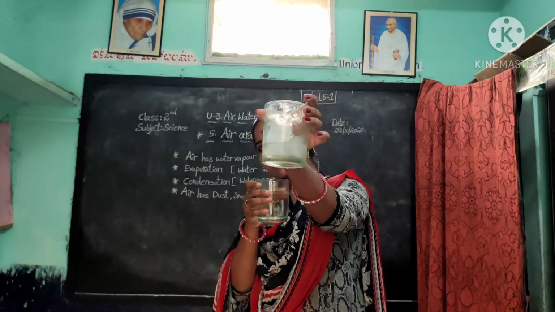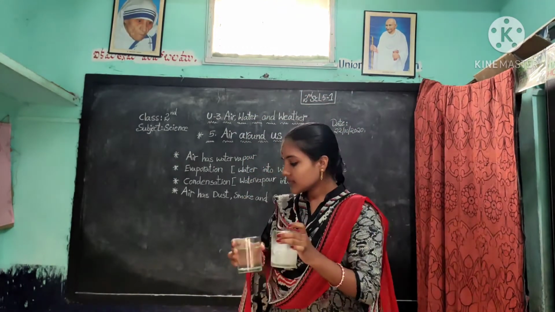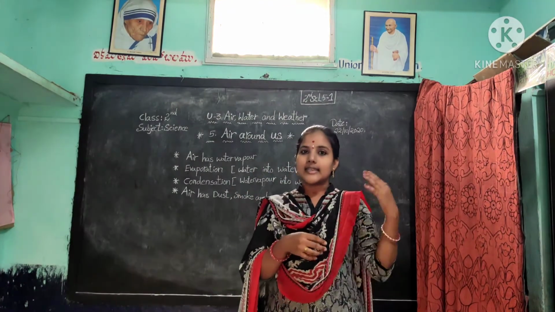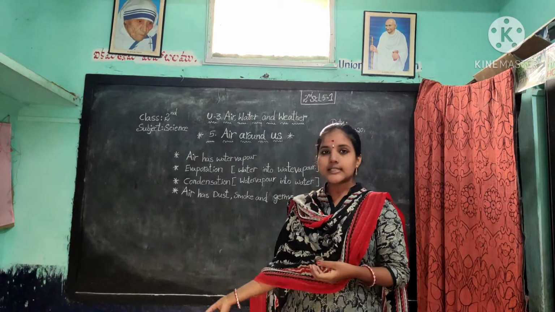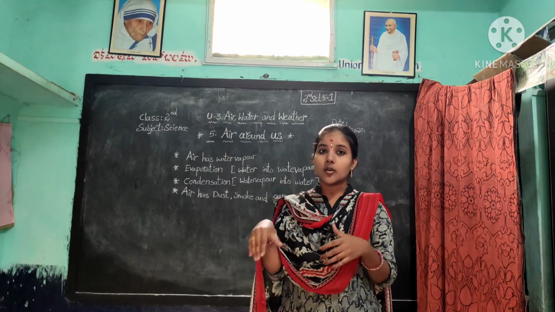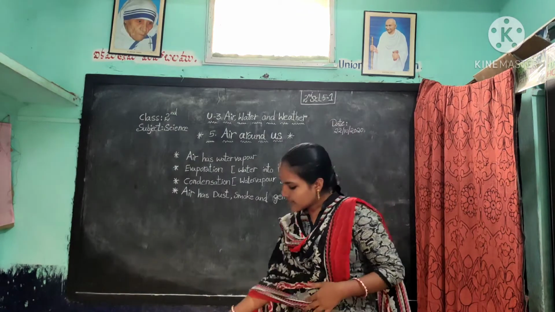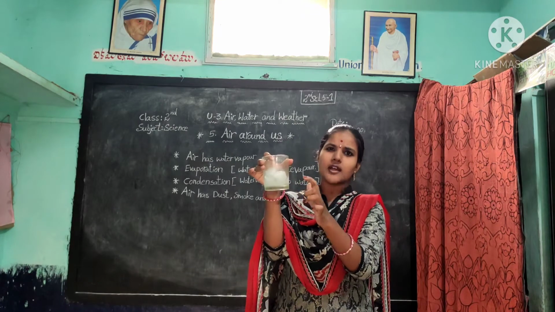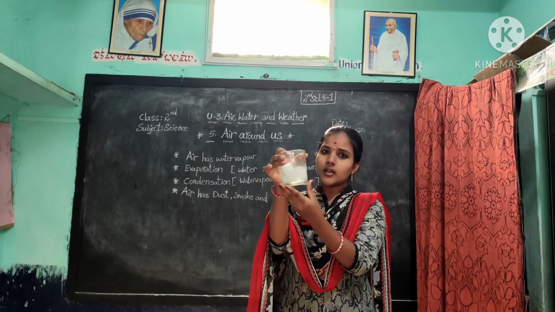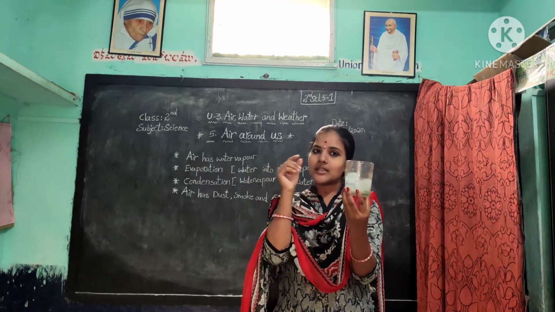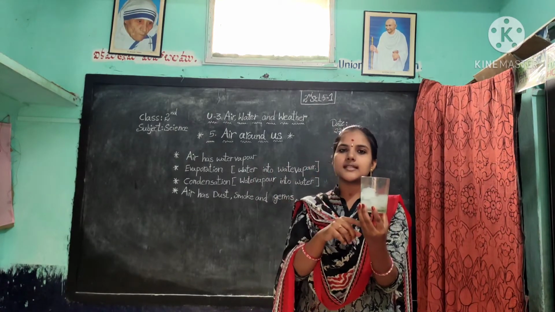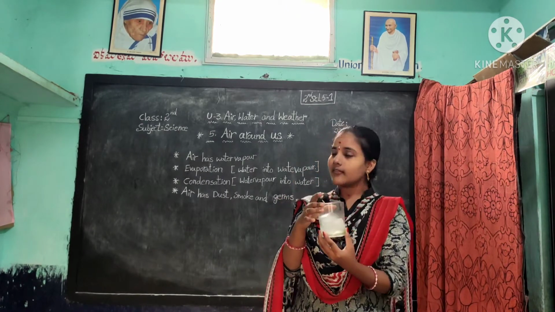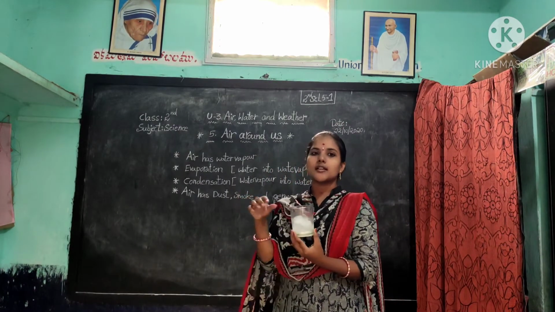Here, the water vapor in the air changes into small water drops when it touches the cold glass. Yes or no, children? Here, the water vapor changes into water. So this process is called condensation. Did you understand, children? The change of water vapor into water is called condensation.